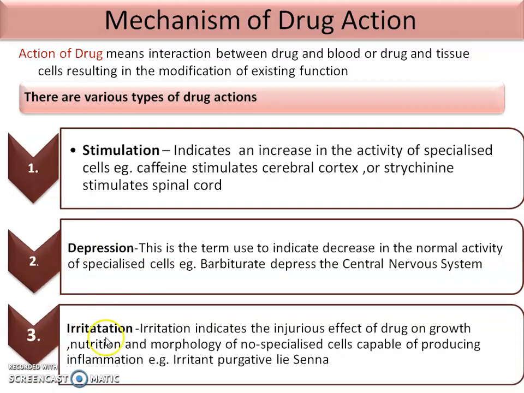Then third drug action is irritation. Irritation indicates the injurious effect of the drug on the growth, nutrition, morphology of non-specialized cells, capable of producing inflammation. By inflammation, it gets its result. Example of an irritant is a purgative like senna. This is the example of irritation.